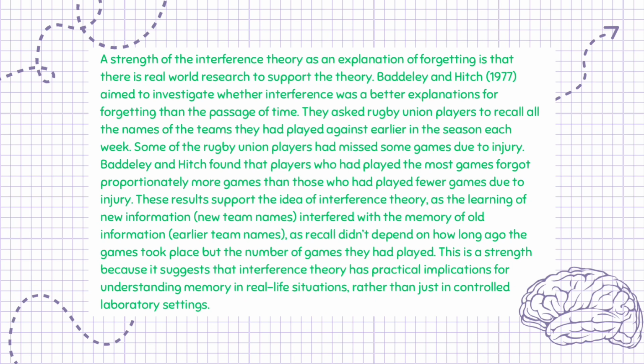These results support the idea of interference theory, as the learning of new information, new team names, interfered with the memory of old information, earlier team names, as recall didn't depend on how long ago the games took place but the number of games they had played. This is a strength because it suggests that interference theory has practical implications for understanding memory in real-life situations, rather than just in controlled laboratory settings.